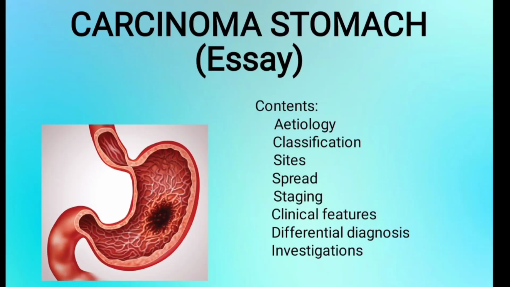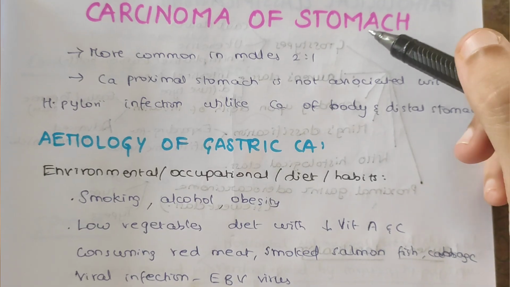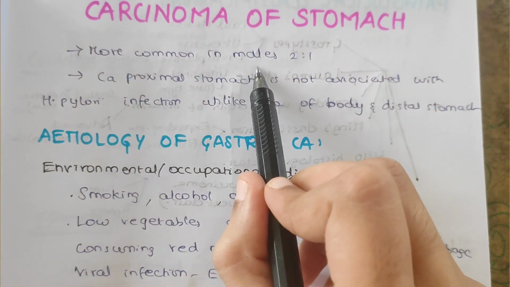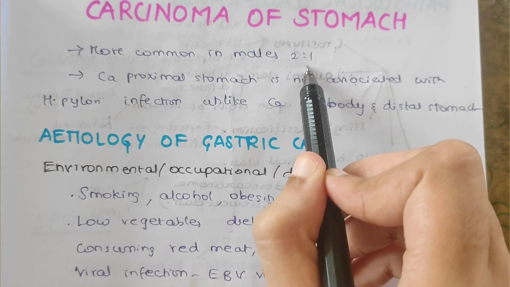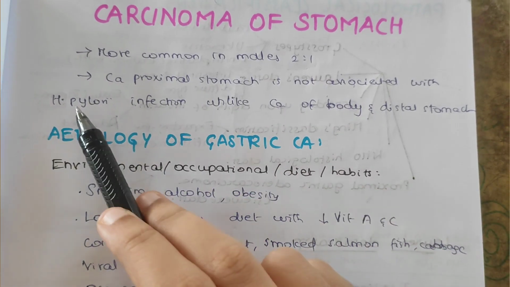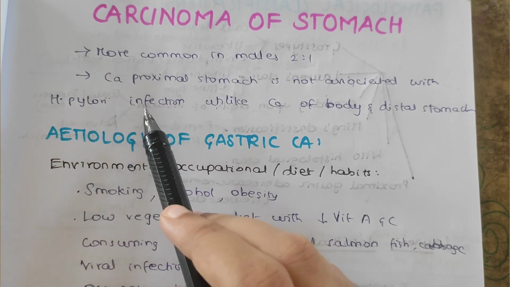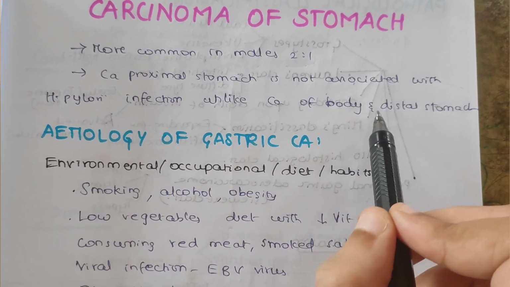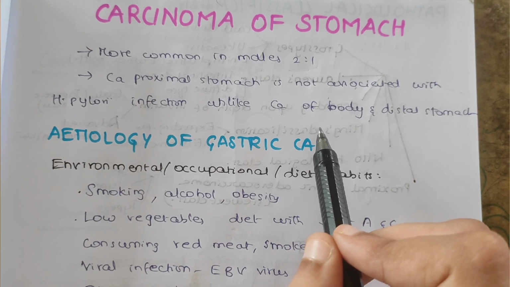Welcome all. Today we are going to see a topic, carcinoma of the stomach, and it is an important essay question. So this carcinoma of stomach is more common in males than in females, and the ratio is 2:1. And cancer in the proximal stomach is not associated with H. pylori, that is Helicobacter pylori infection, while carcinoma of body and distal stomach is associated with Helicobacter pylori infection.